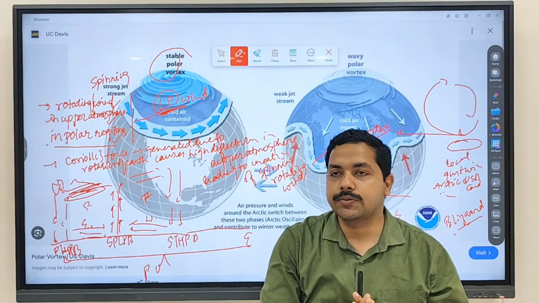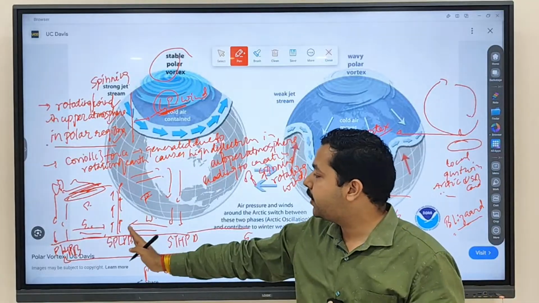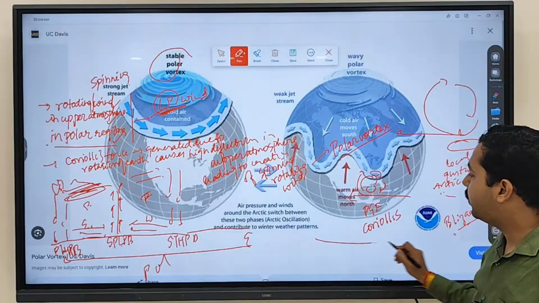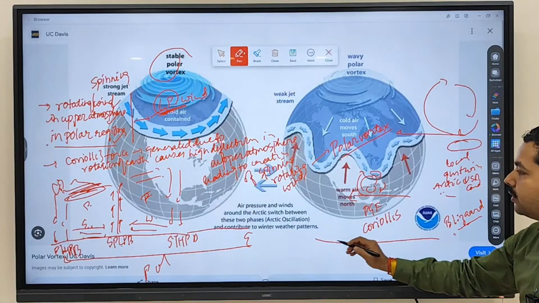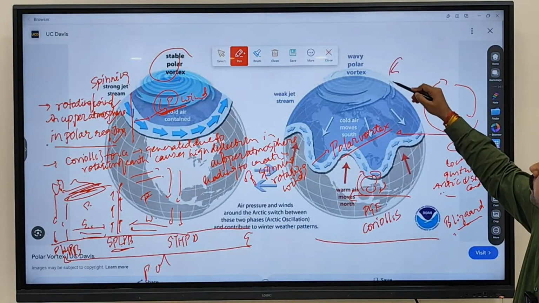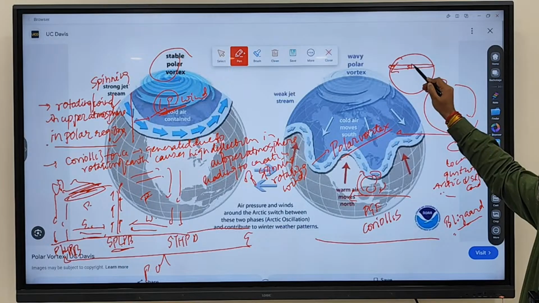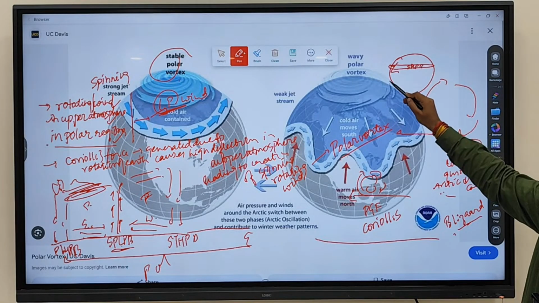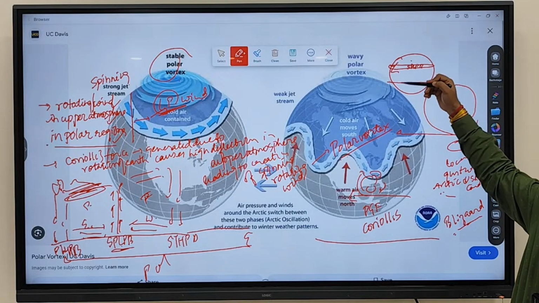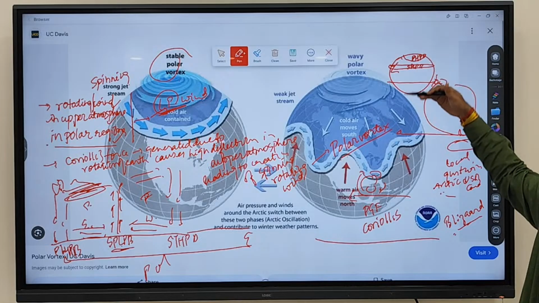Fine, any doubt regarding this? When shifting of pressure belt happens, earlier the subpolar low pressure belt is here. When this subpolar low pressure belt shifts, what will happen? We discussed during winter, when the sun position is over here, the subpolar low pressure belt will shift downward, and the polar high pressure belt will also shift downward.